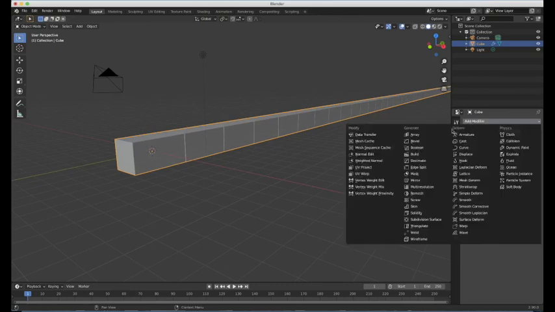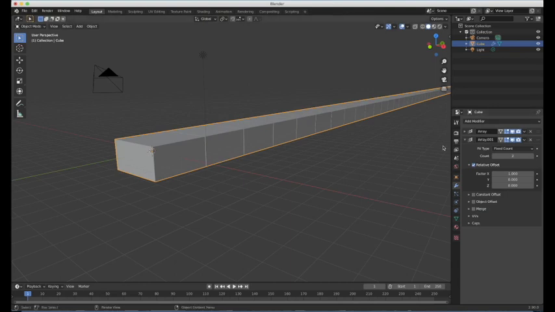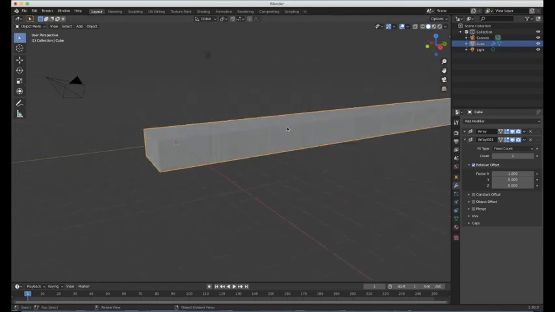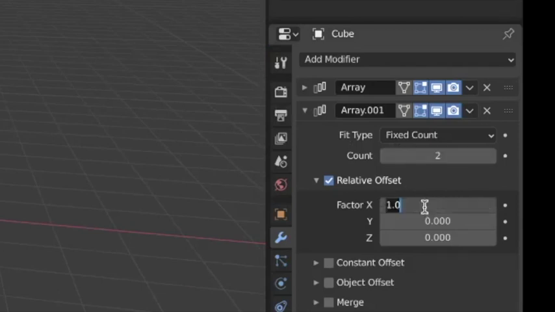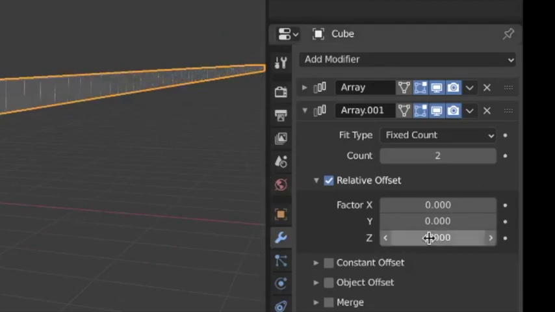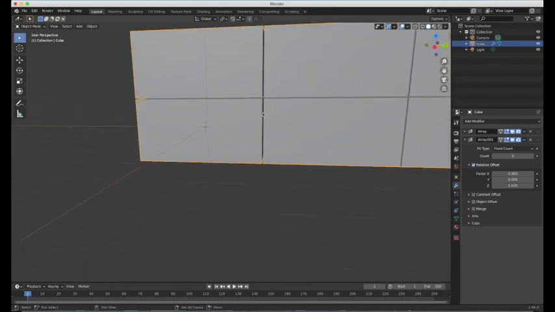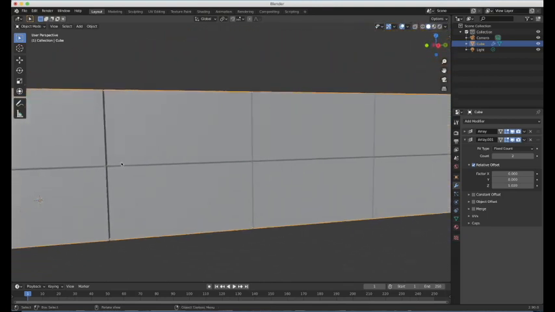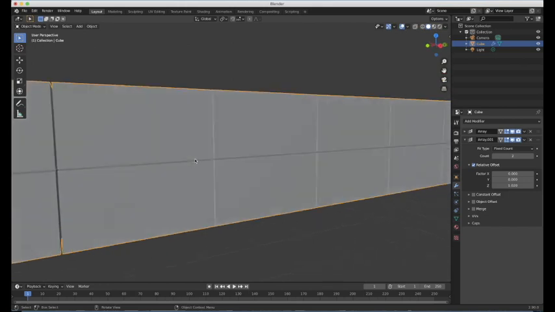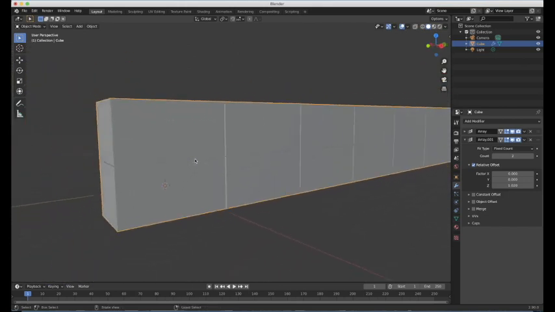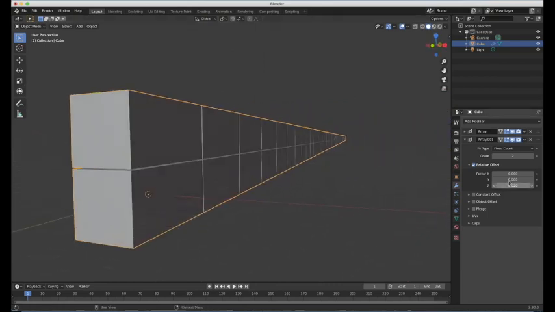If you click add modifier and go to array again, this will be our second array to build the next layer. So we have to do the same thing again. Change that value to 0. We don't need that one. We need to move down to this one, the Z axis. And the value here is going to be 1.020 this time. Because if I put in 1.010 like before, we wouldn't get this kind of equal spacing. We want to be mathematical here. But yeah, so that's the value that I would recommend for the second array.